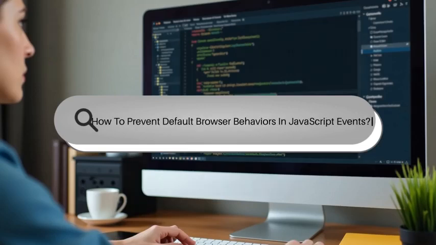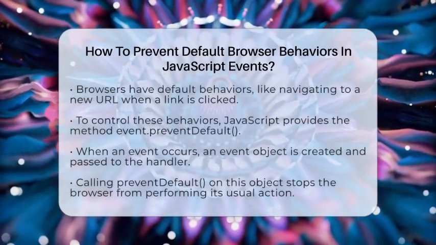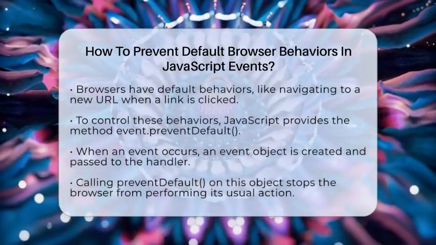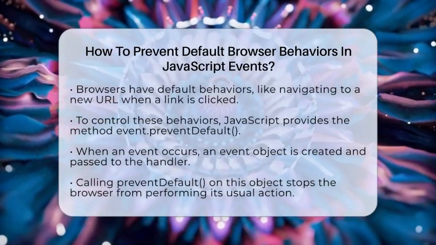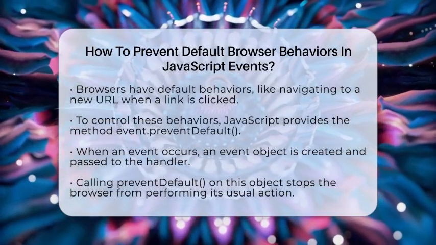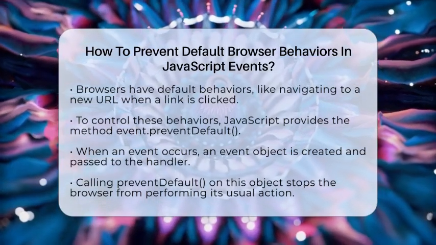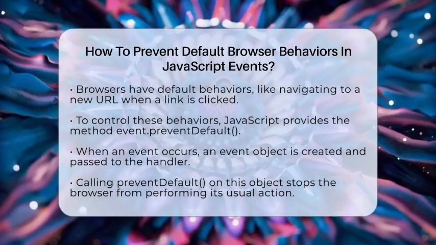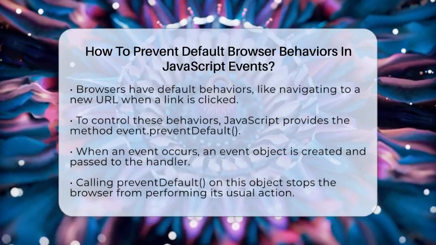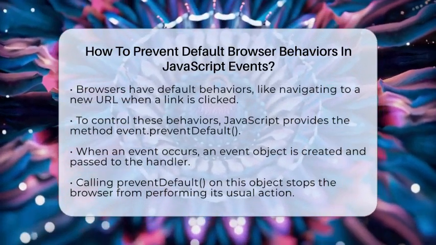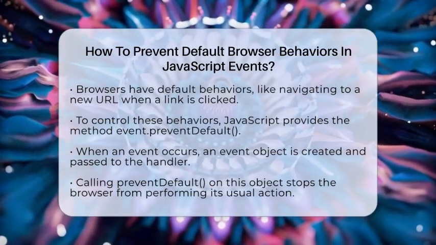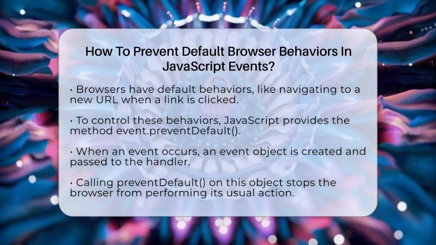How to prevent default browser behaviors in JavaScript events. Imagine clicking a link and suddenly the page jumps to a new URL without you wanting it to. That's the default behavior of browsers doing what they're built to do. But sometimes you want to control what happens when users interact with your website. That's where preventing default behaviors comes into play.